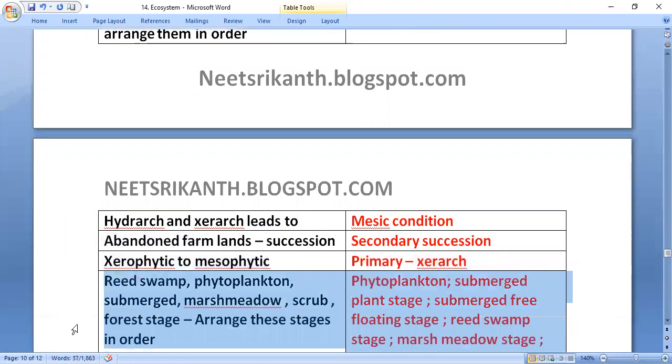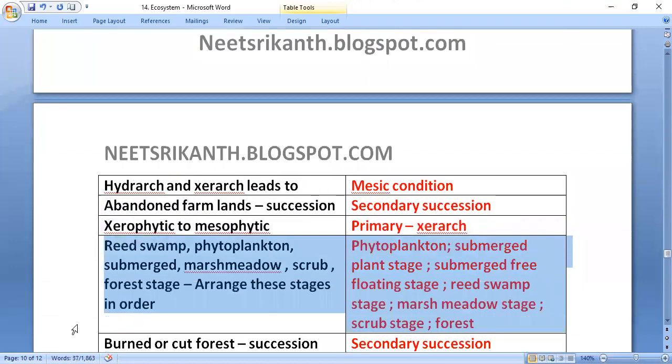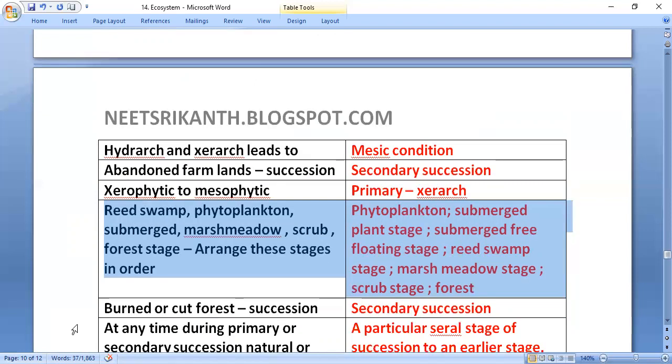Reed swamp, phytoplankton, submerged, marsh meadow, scrub, forest stage. Arrange these stages in order. First, the pioneer community is the phytoplankton stage. Then the submerged plant stage, submerged free floating, reed swamp, marsh meadow, scrub. Finally, the climax community is forest.